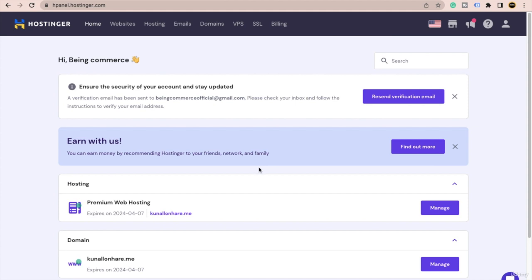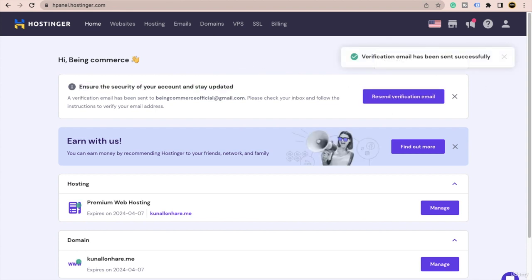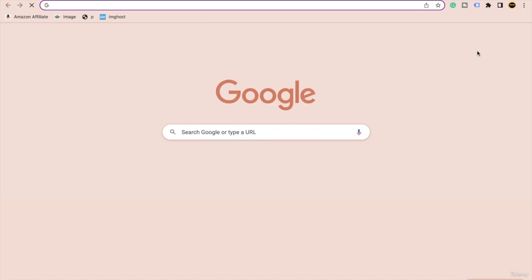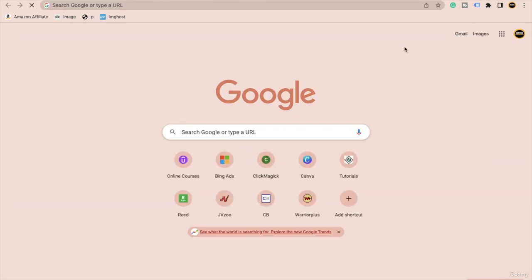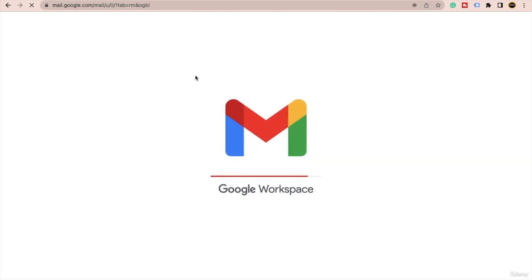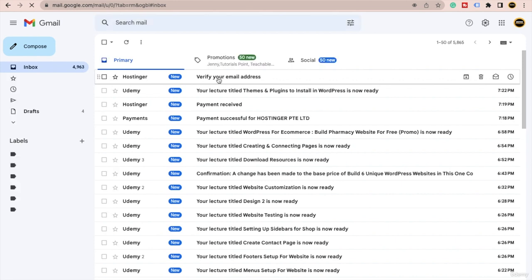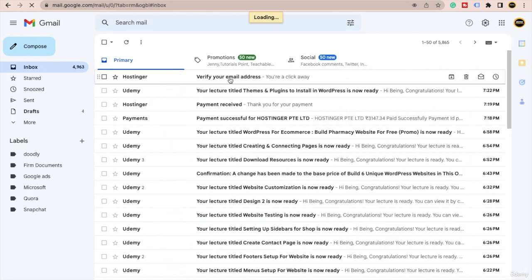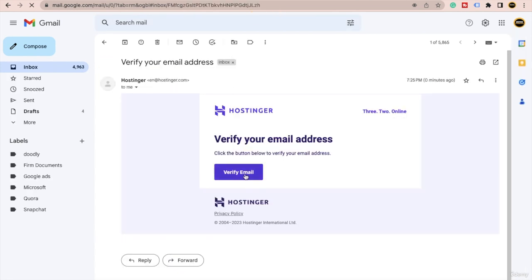That's it. Okay, and here you will also see, ensure the security of your account, stay updated. So just click on this send verification email, and it will only ask the first time. Okay, it will just verify whether we are legitimate or not. So just open your Gmail or whatever, Yahoo, whatever you are using basically. So here you will see Hostinger verify your email address. Just tap here and click on this verify email button.